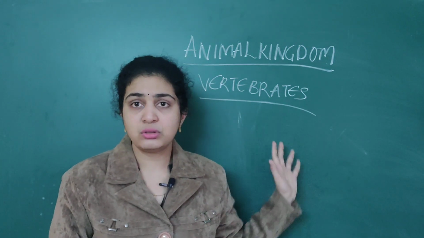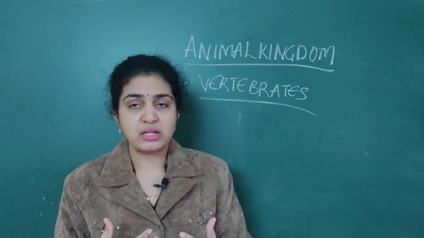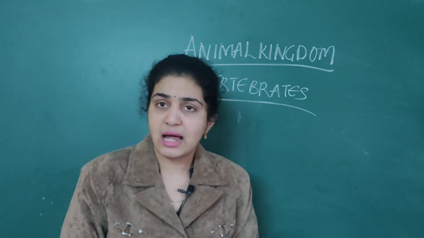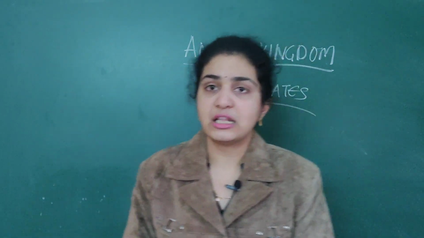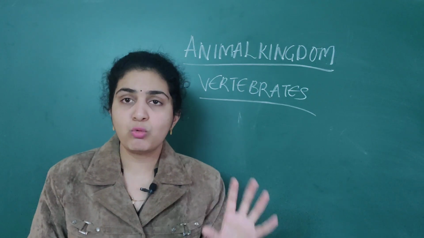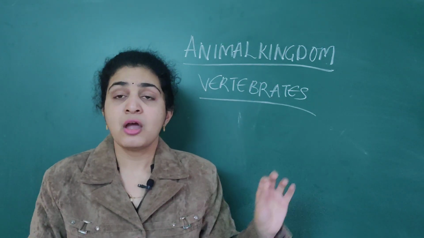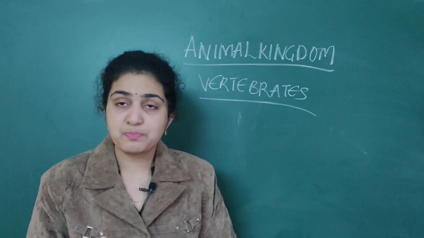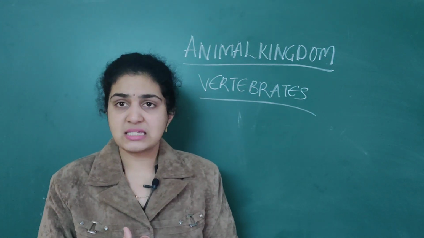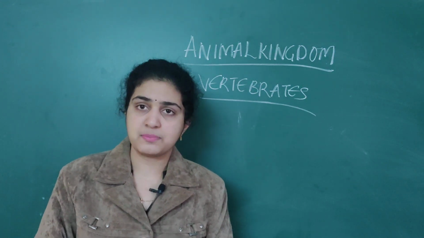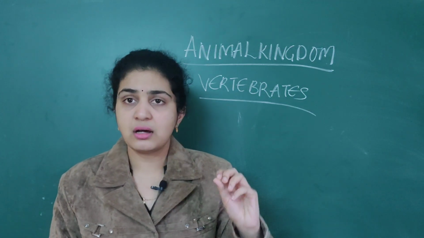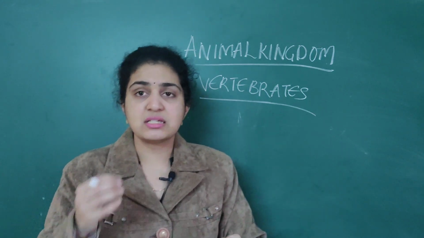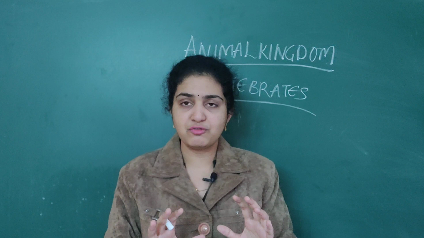In the last class we discussed the classification of vertebrates. Only two major divisions, that is Agnatha and Gnathostomata. Agnatha means without jaw. Jaw is absent for them. When it comes to Gnathostomata, jaw is present for them. Again, it is divided into two types. We have already discussed this in the last class. If anyone has missed it, just go through it. We have discussed in detail; just now I am revising for you.